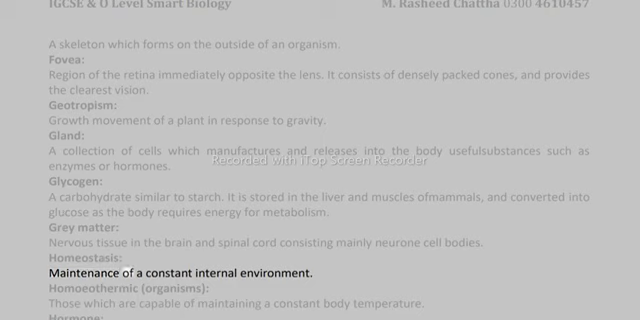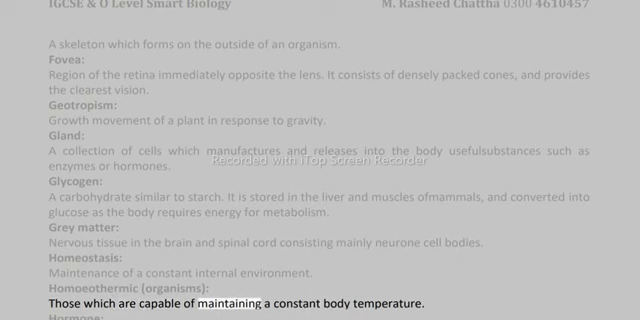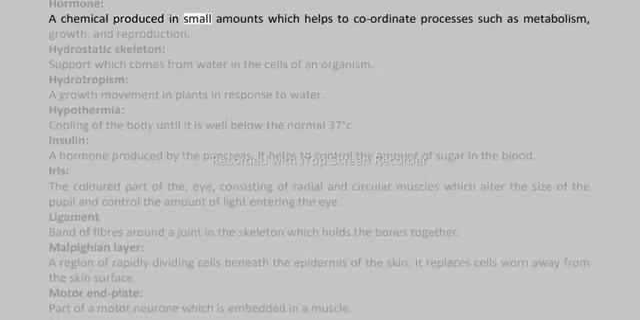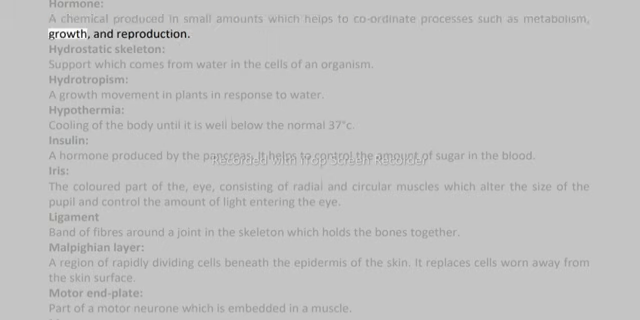Homeostasis, maintenance of a constant internal environment. Homeothermic organisms, those which are capable of maintaining a constant body temperature. Hormone, a chemical produced in small amounts which helps to coordinate processes such as metabolism, growth, and reproduction. Hydrostatic skeleton. Support which comes from water in the cells of an organism.